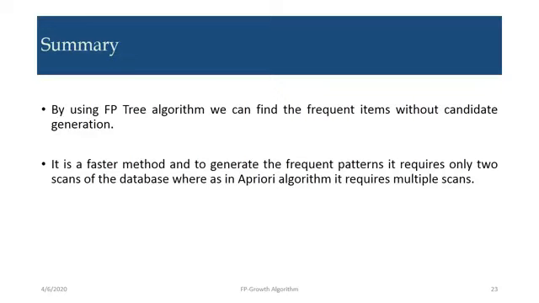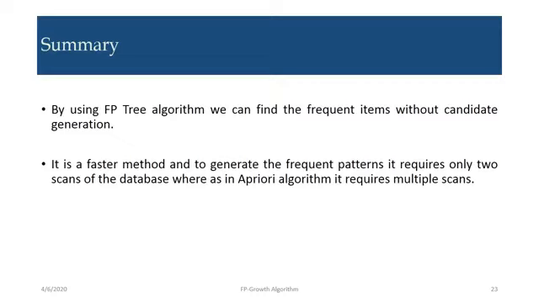Summary: by using the FP-tree algorithm, we can find the frequent items without candidate generation. In the steps, from the beginning we only listed the itemsets. We are not finding the frequent itemsets, or we can say the candidates, one item, two items; that we have not done. This tree is a faster algorithm because we don't have any candidate set generation process, which would delay us, because then we would again have to scan the database to find the support count, but we are not using that method here.